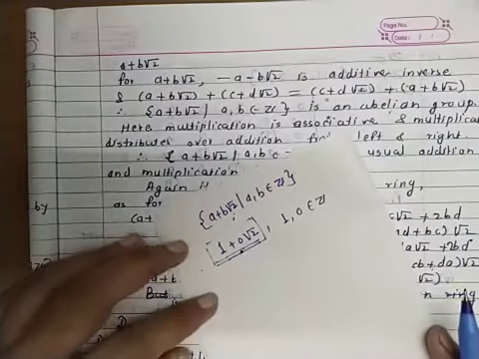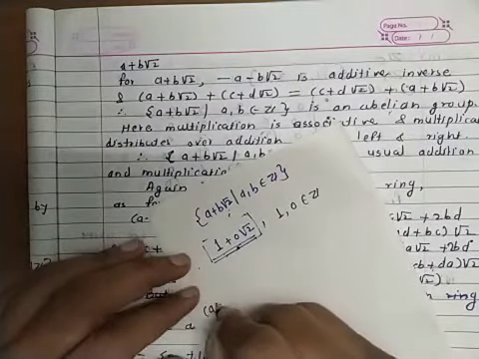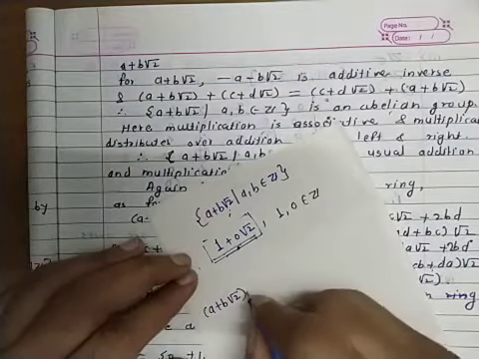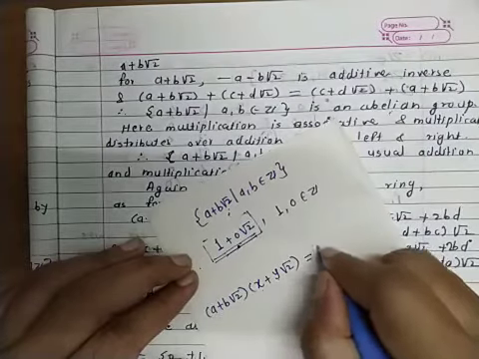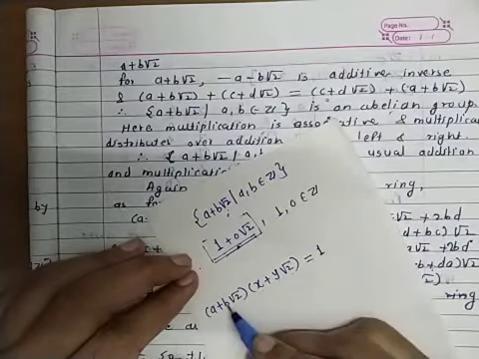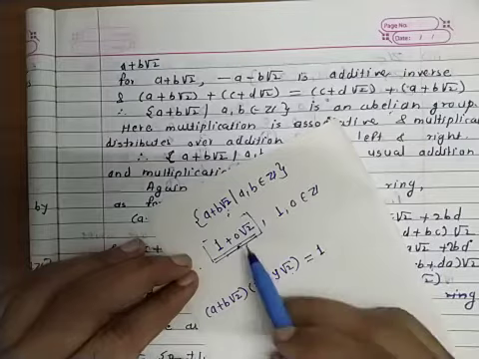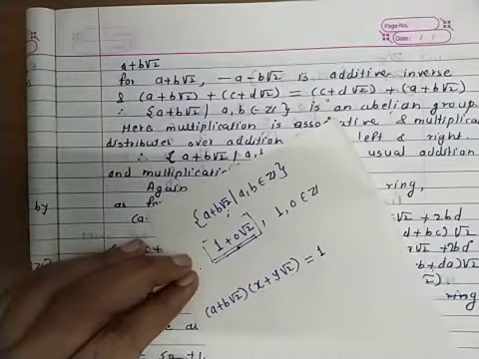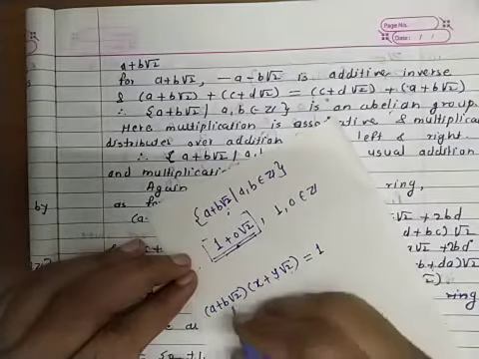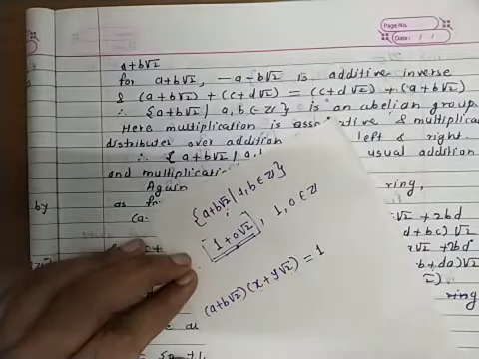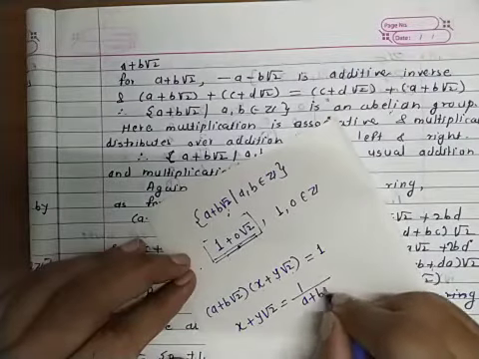Next, we have to check whether the inverse of each element of the ring exists or not. So let us check that. Suppose the element is a plus b root 2. Suppose its inverse is x plus y root 2, where x and y are integers. We are supposing that this element is the inverse of this element, means their multiplication should be 1 plus 0 root 2. So let us calculate the value of x plus y root 2. x plus y root 2 will be 1 upon a plus b root 2.